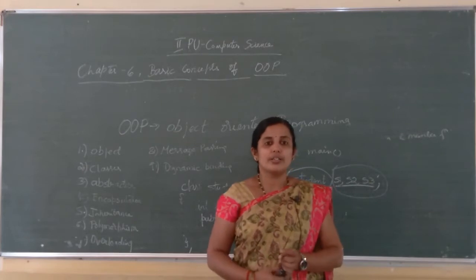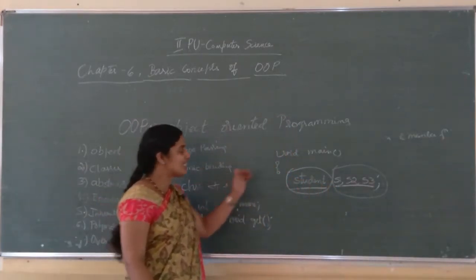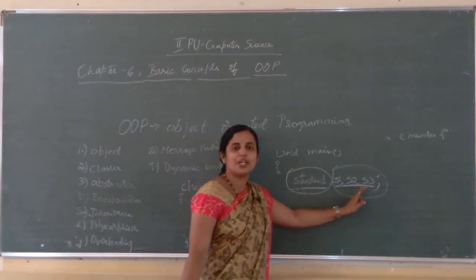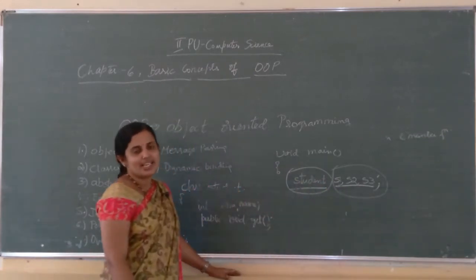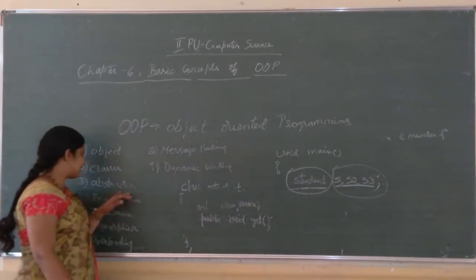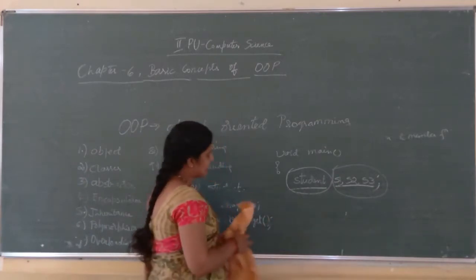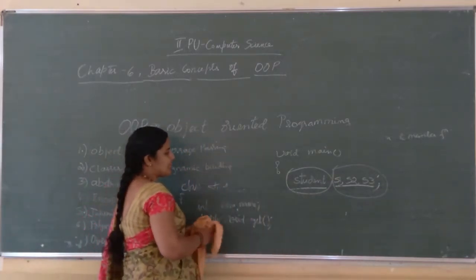Okay, here, object is a collection of data members and member functions. Class is a way of grouping objects having similar characteristics. Next we'll move on to the next characteristic, that is abstraction. The next characteristic is data abstraction.